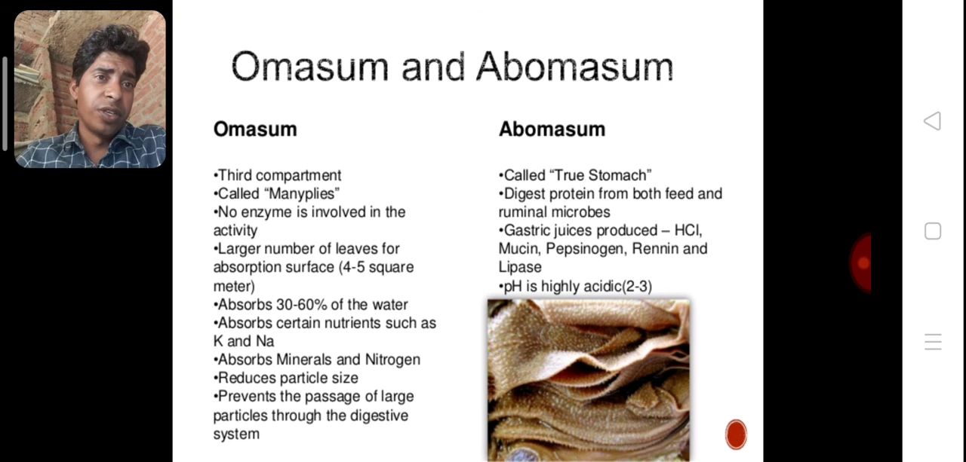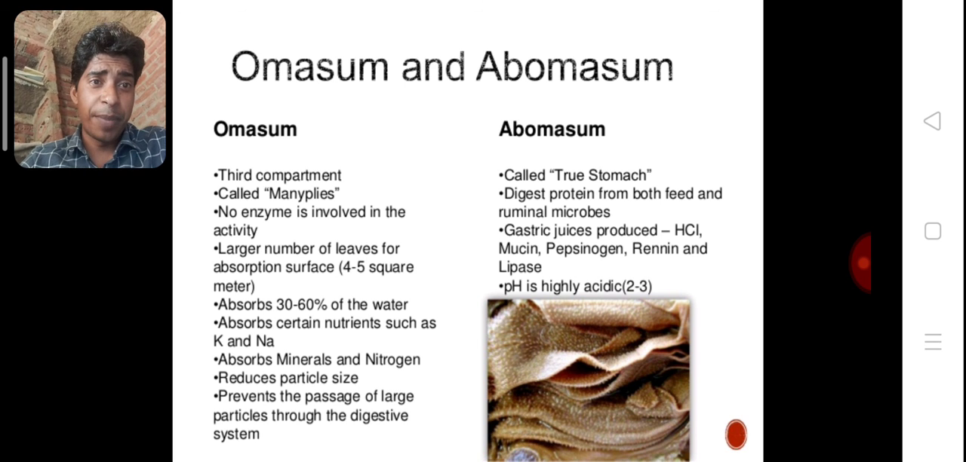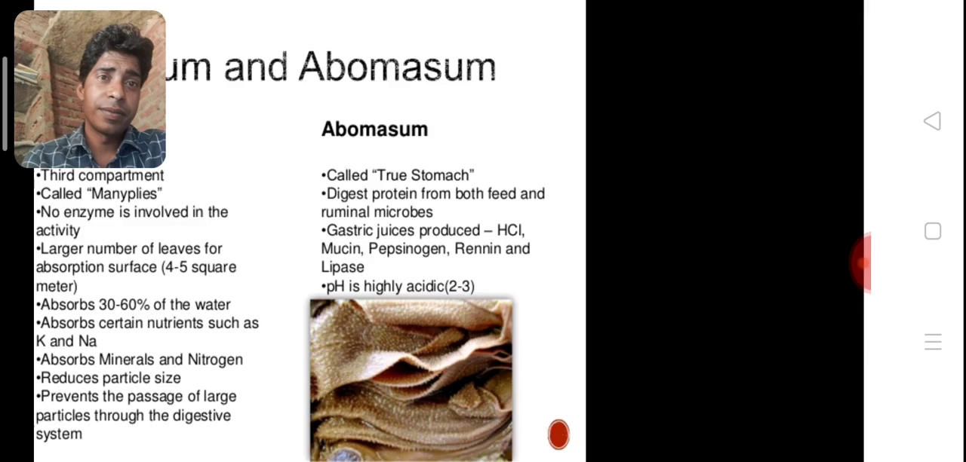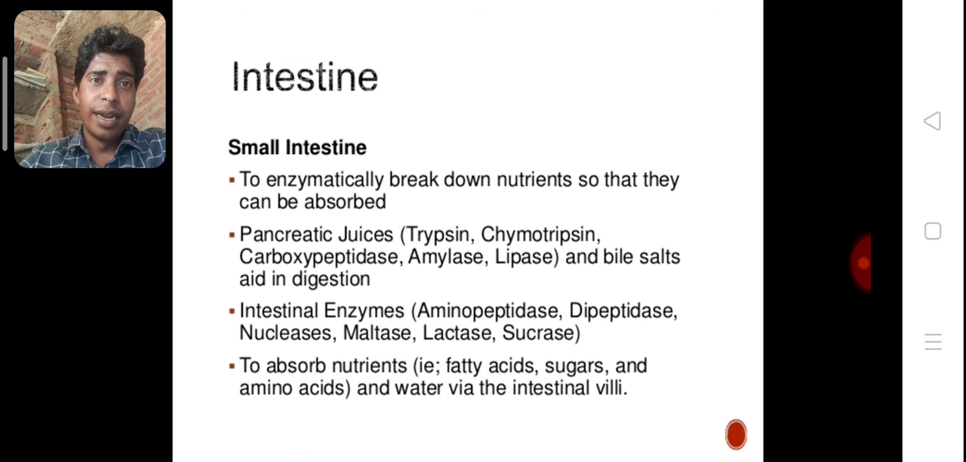And the abomasum is called the true stomach in cattle. The abomasum is the true stomach, digesting protein from both feed and ruminal microbes. Gastric juice is produced, containing hydrochloric acid, mucin, pepsinogen, rennin, and lipase. The pH of the abomasum is highly acidic, 2 or 3. Intestine.